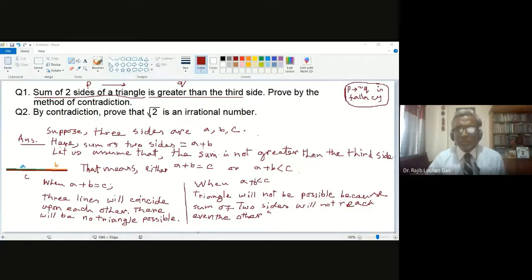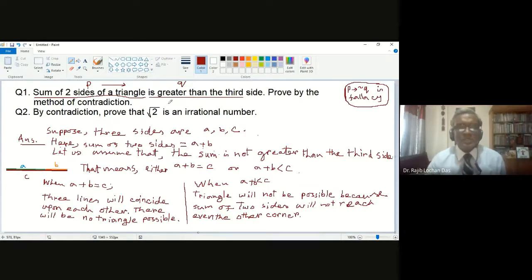So this is how you explain. You can write in your own words, no problem.